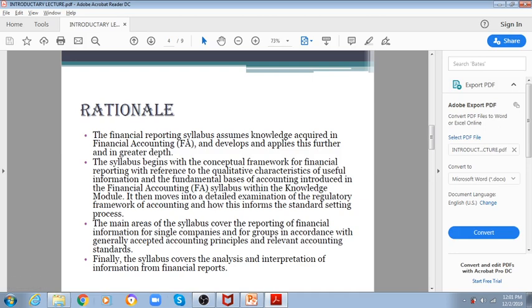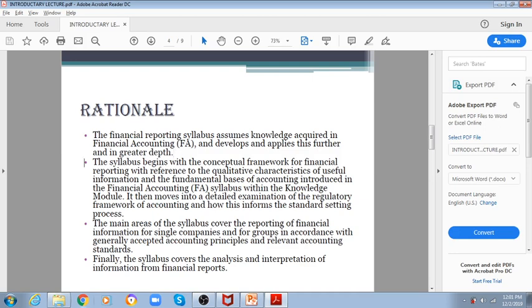The financial reporting syllabus assumes knowledge acquired in financial accounting. Like I said earlier, it is connected with financial accounting, your earlier paper in ACCA. Financial reporting provides you further in-depth knowledge of financial accounting. It will go into greater depth as compared to financial accounting.